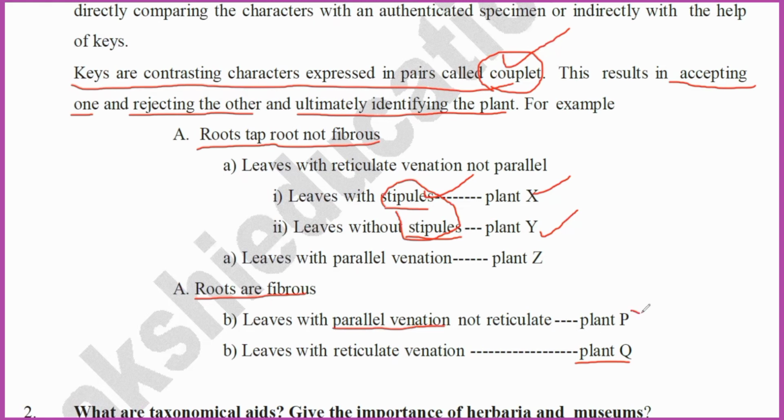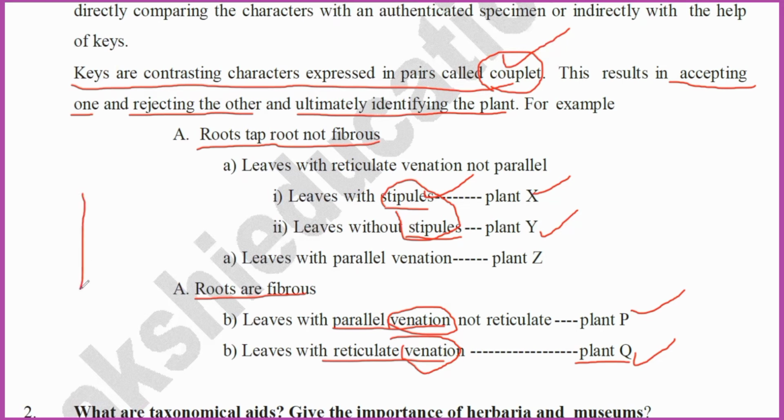So nothing but a P plant. So the only reticulate venation plant is the Q. So both are indicating venation. Venation is the common characteristic. Venation is nothing but the arrangement of the veins and venlets in the leaf.